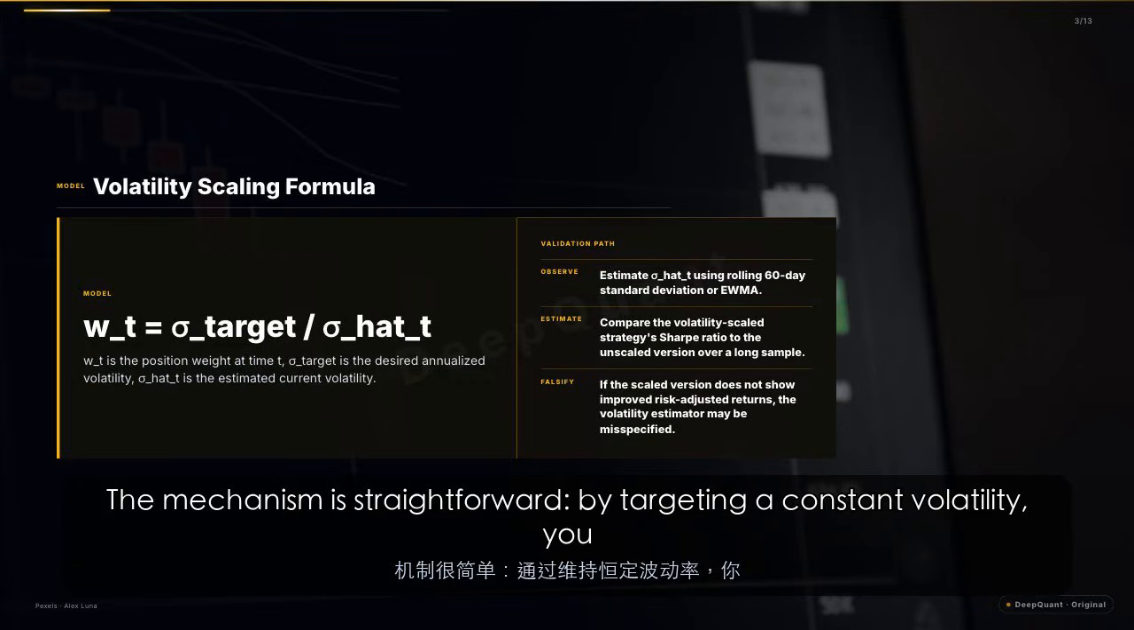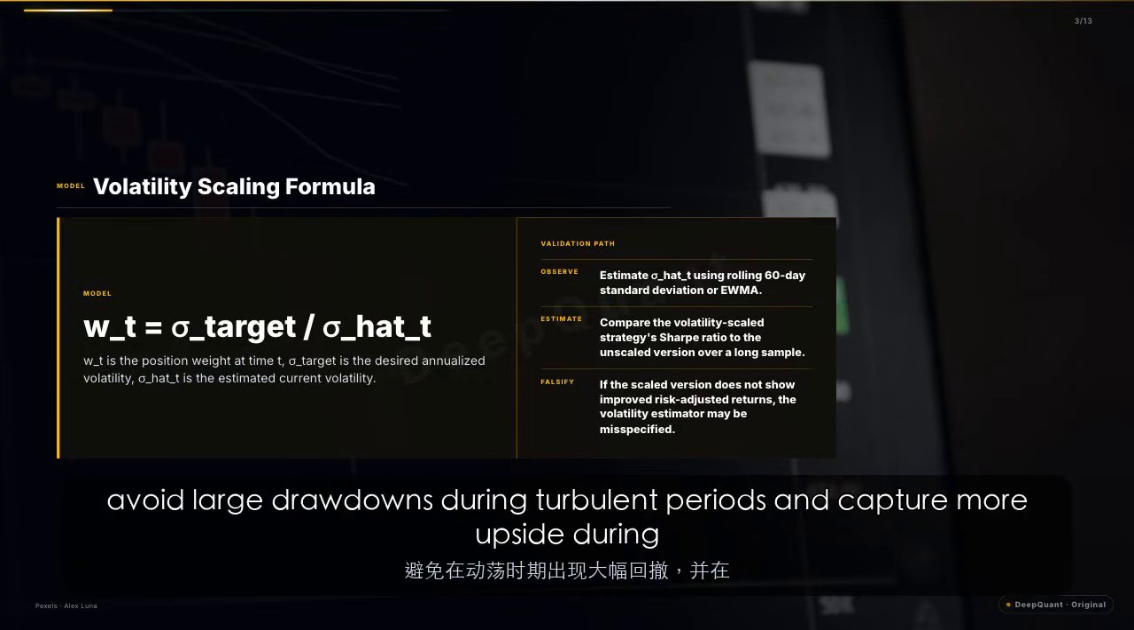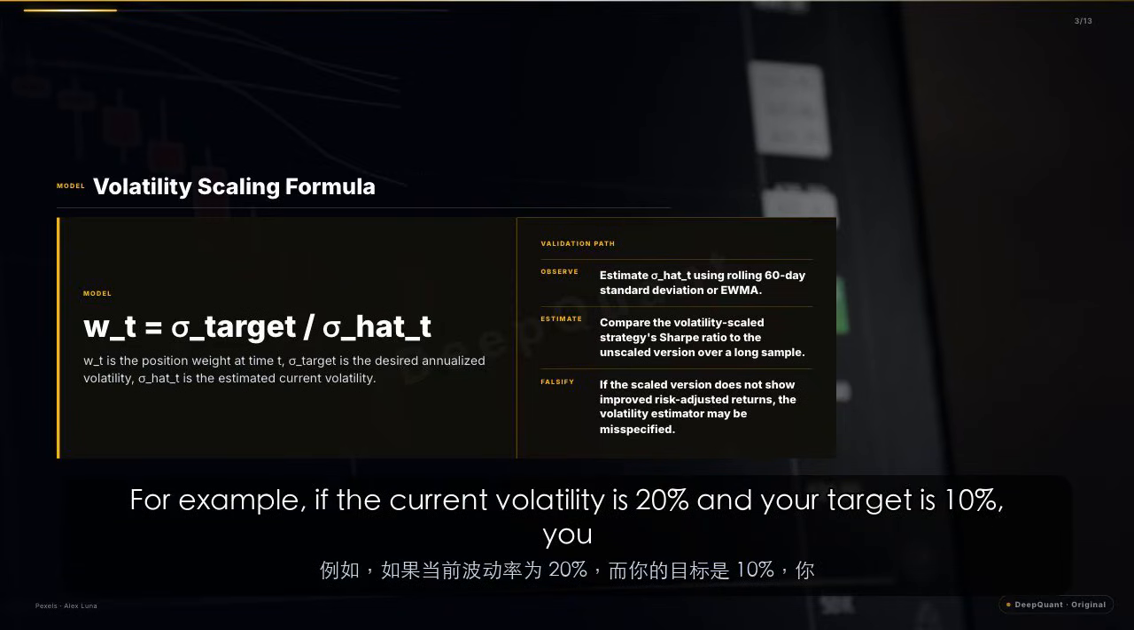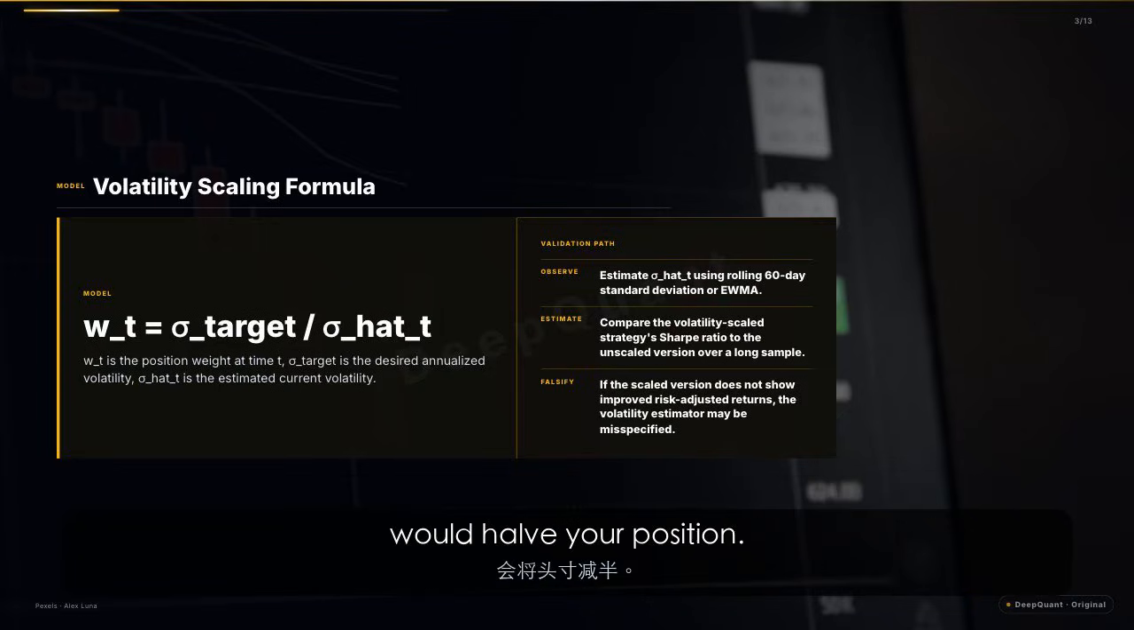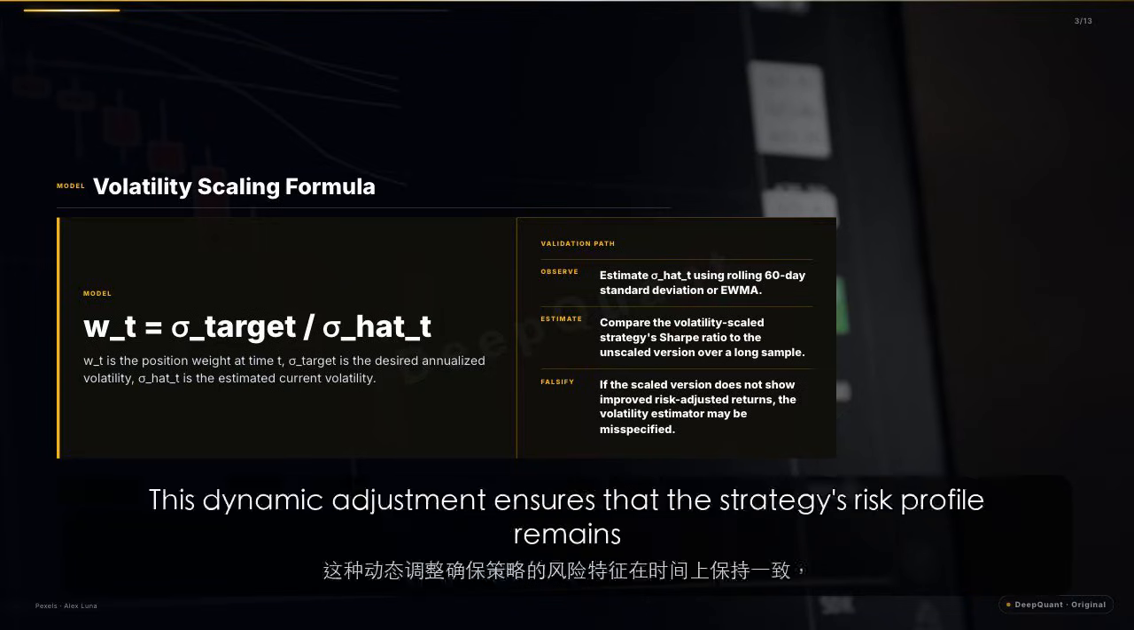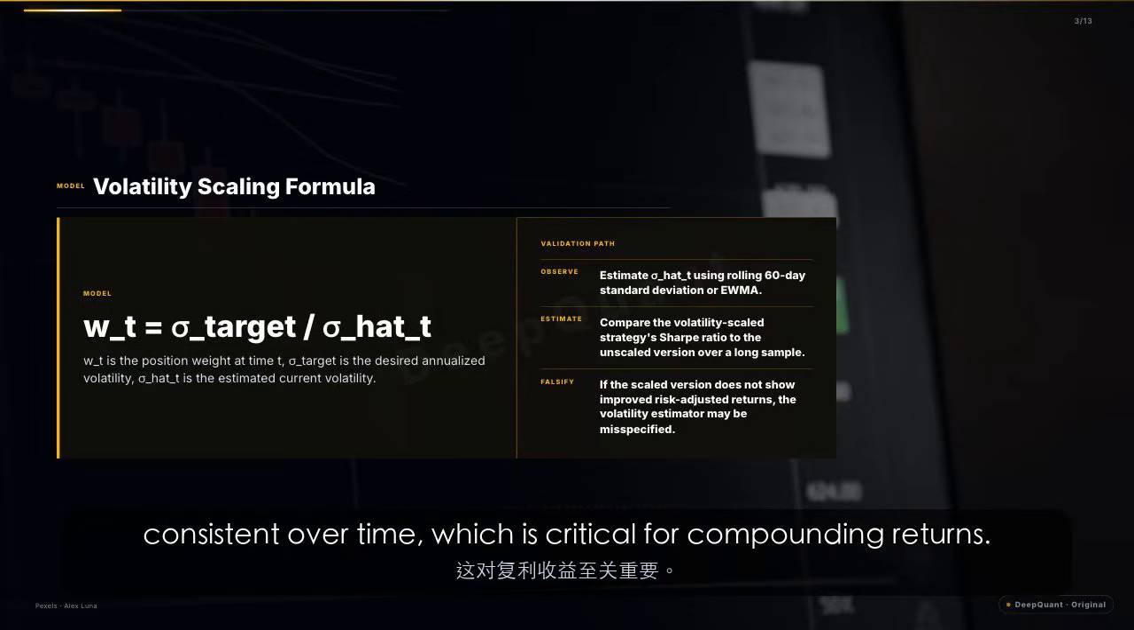The mechanism is straightforward. By targeting a constant volatility, you avoid large drawdowns during turbulent periods and capture more upside during calm trends. For example, if the current volatility is 20% and your target is 10%, you would halve your position. This dynamic adjustment ensures that the strategy's risk profile remains consistent over time, which is critical for compounding returns.